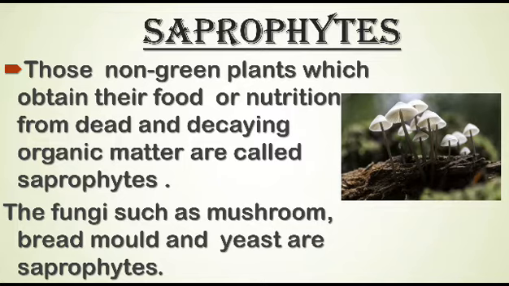The non-green plants called fungi derive their food from dead and decaying organic matter. So fungi are saprophytes. Fungi such as mushrooms, bread mold and yeast are saprophytes. Many times we see small fluffy umbrella-like plants growing on rotting wood during the rainy season.